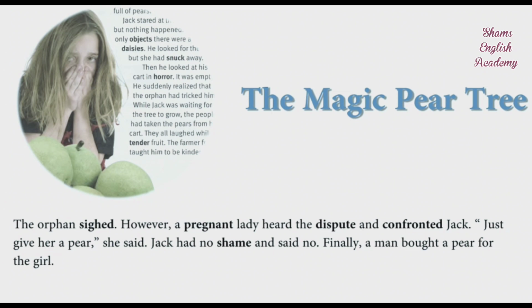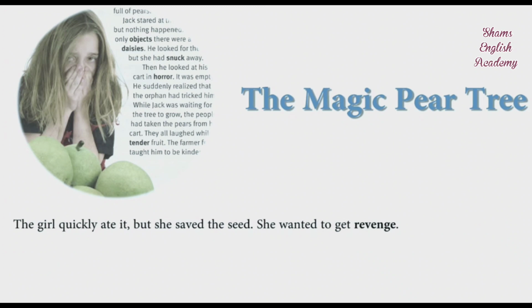However, a pregnant lady heard the dispute and confronted Jack. "Just give her a pear," she said. Jack had no shame and said no. Finally, a man bought a pear for the girl. The girl quickly ate it, but she saved the seed. She wanted to get revenge.